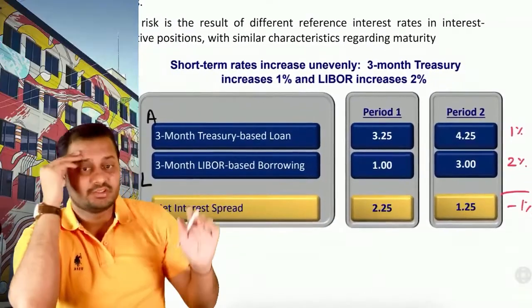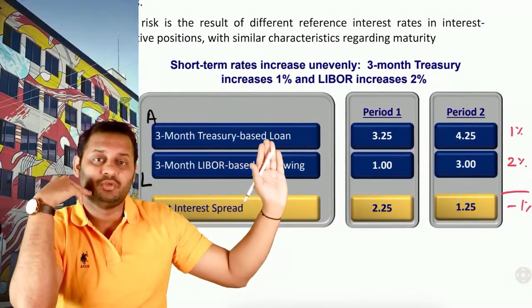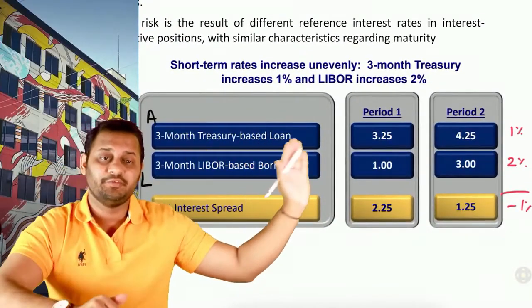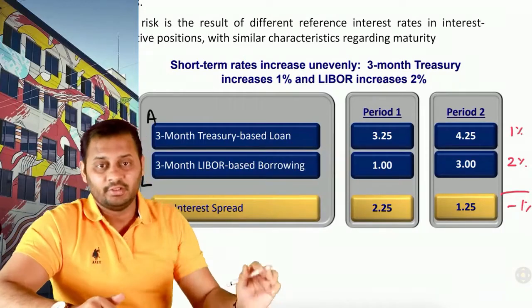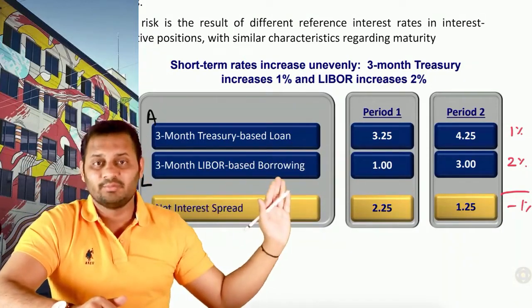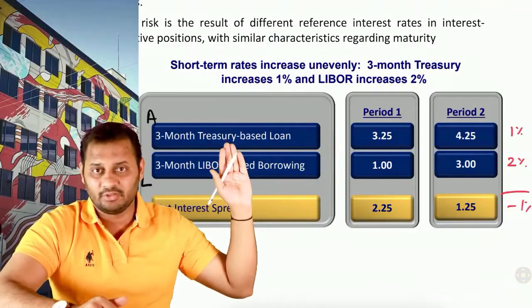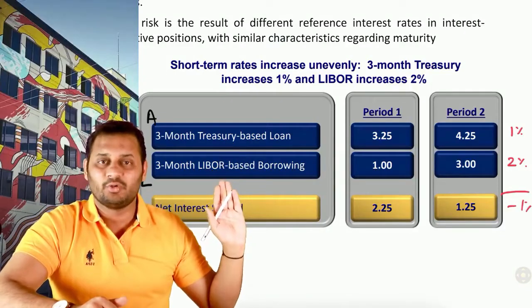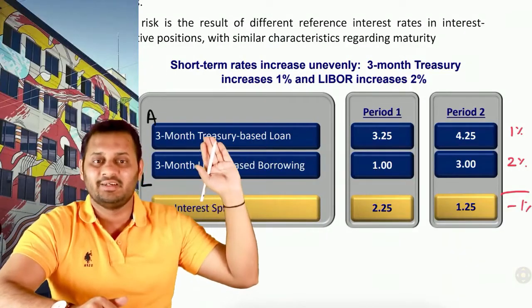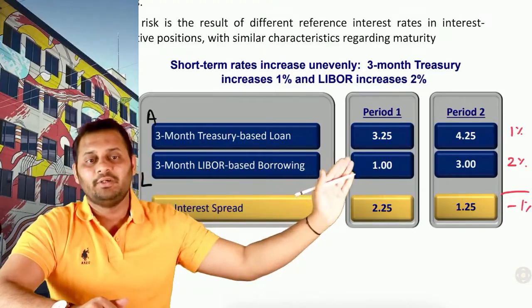Let's have a look at this. This is a 3-month treasury based loan. This is an asset to you on which you are earning 3.25%. And this is 3-month LIBOR based borrowings. So this is a treasury based loan, and this is LIBOR based borrowing. Both the bases are different in assets and liabilities. So on the liability you are paying 1%.